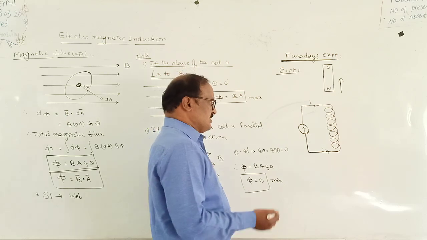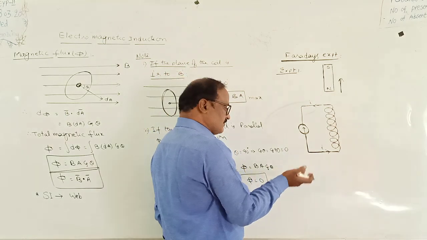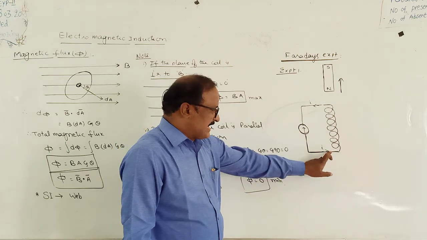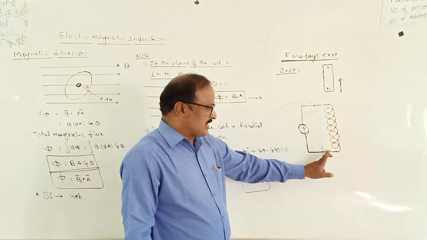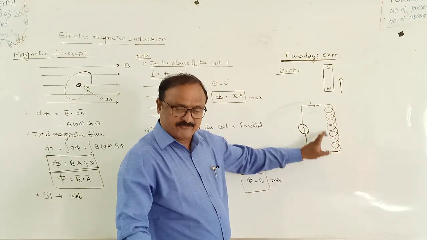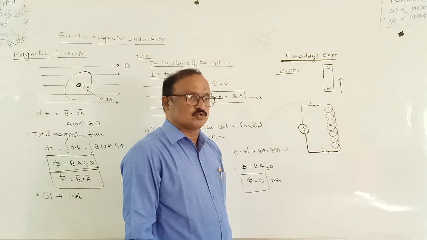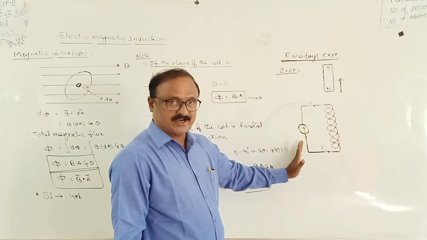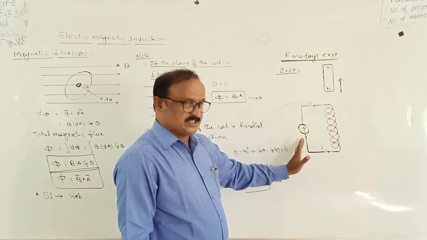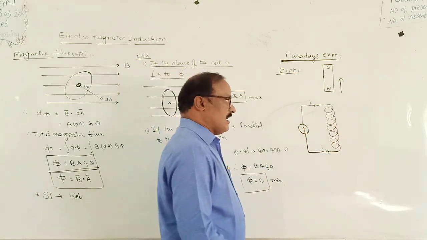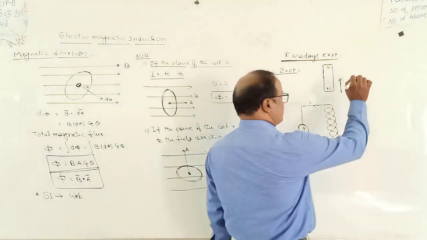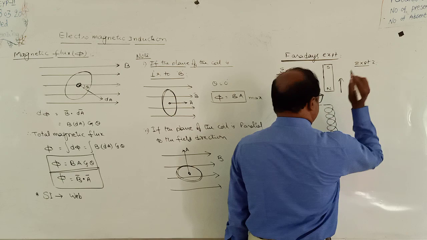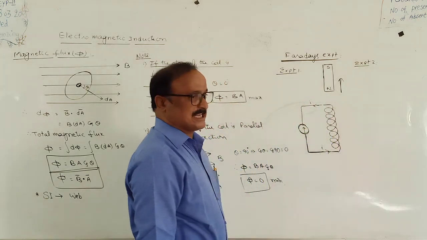He will explain why this changes, what amount of EMF will be generated between the two ends of the given coil and what is the amount of current. To calculate these two, he did the second experiment. Okay, do you understand? You have observed it. Likewise, there is another experiment, experiment 2, for the same condition. What is the second experiment?